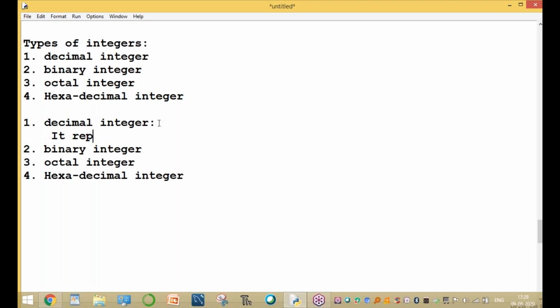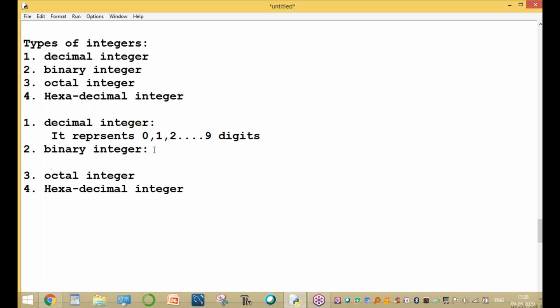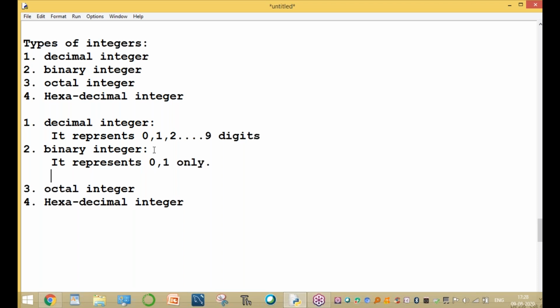It represents the digits 0, 1, 2, 3 up to 9. Okay, what is binary integer? It represents 0 and 1 only. Only 2 digits. Clear? Decimal integers are 0 to 9, but binary integer means only 0 and 1. So what is octal integer, sir?